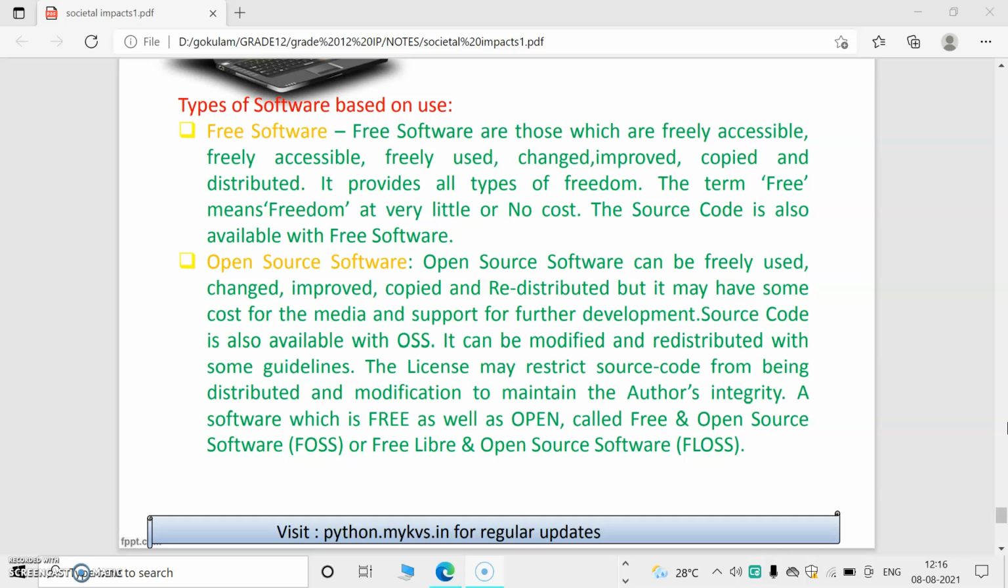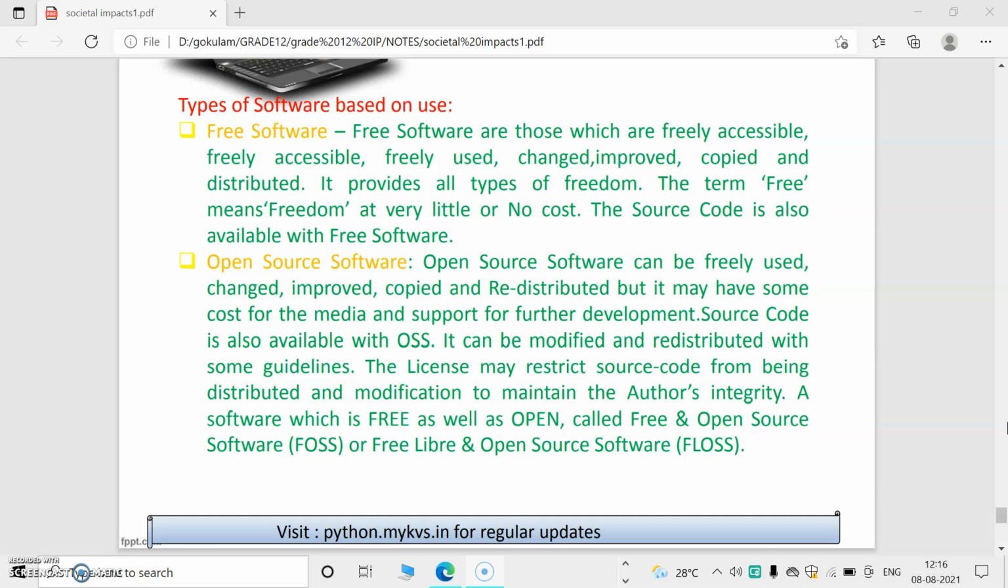We cannot change the author's integrity. In free software, according to our wish, we can change. But in open software, we can change, redistribute, and modify all the same as free software, but it will be restricted by using some license, which restricts some types of modification. That means we can modify without affecting the original image or original content of the program, but there is a license. In that license, it will be specified that we cannot change the integrity of the software.